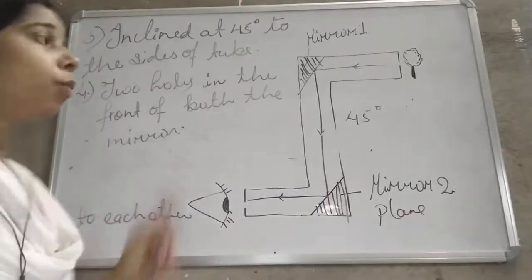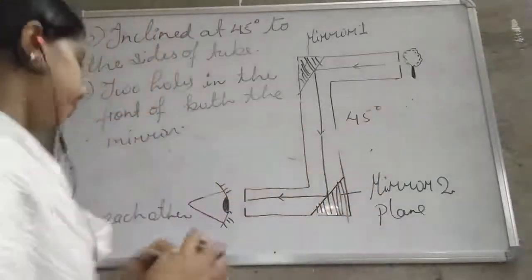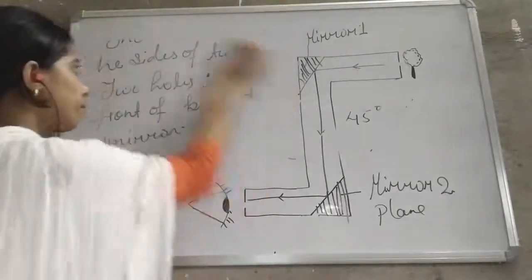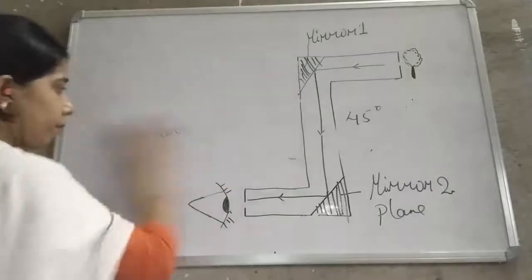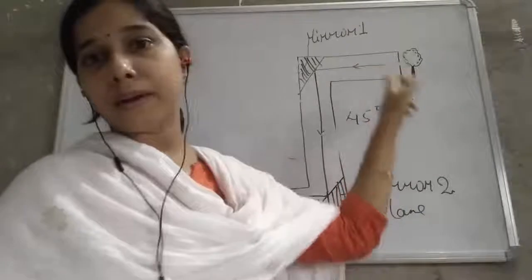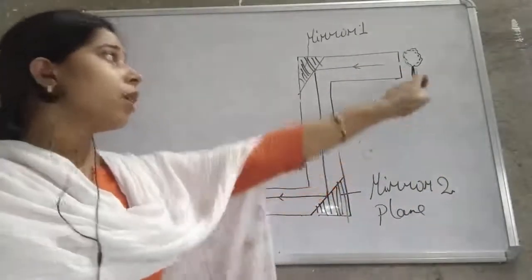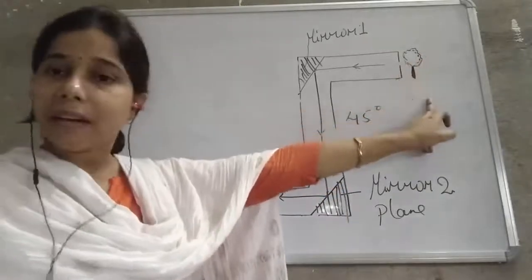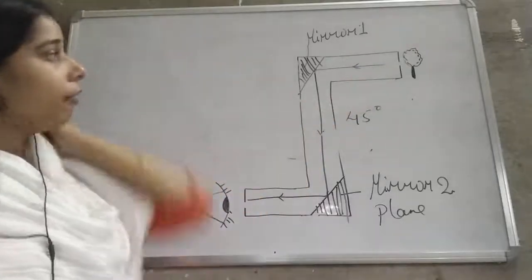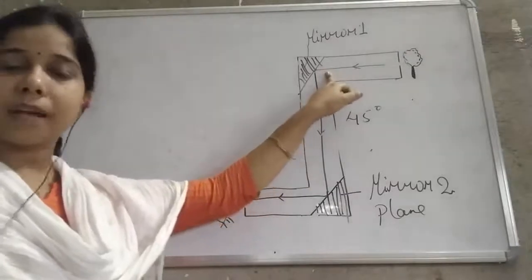Now when we see the working, students, how does it work? See here, suppose an object is present at the upper end of this periscope. From this object the light ray will enter into the periscope and come to the first mirror, which is present at the upper side of the periscope.